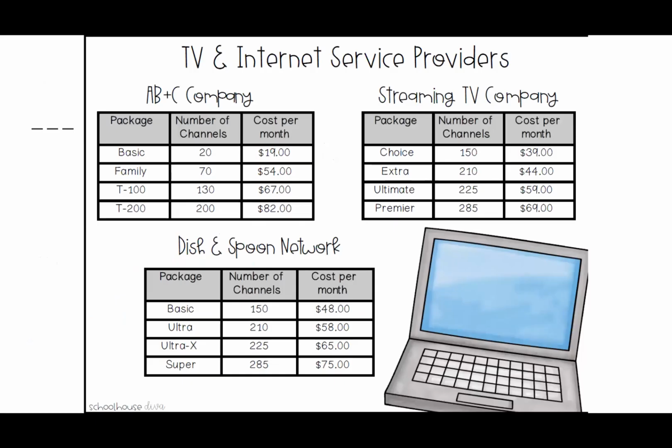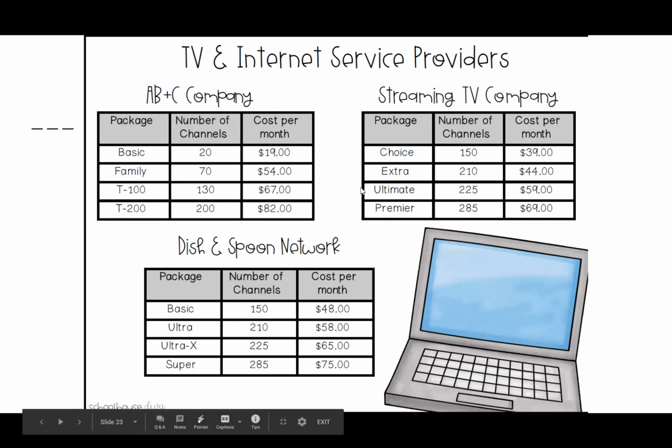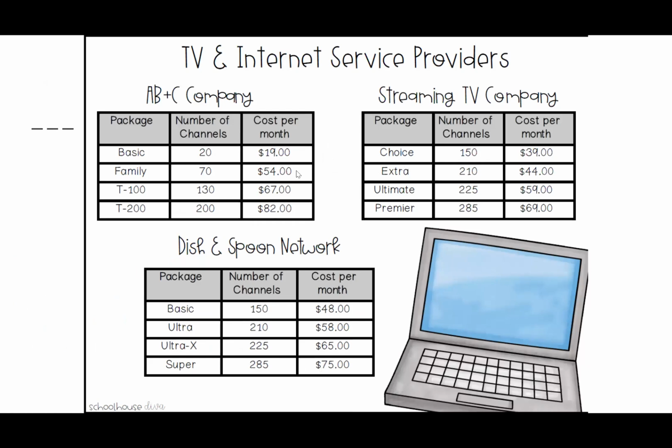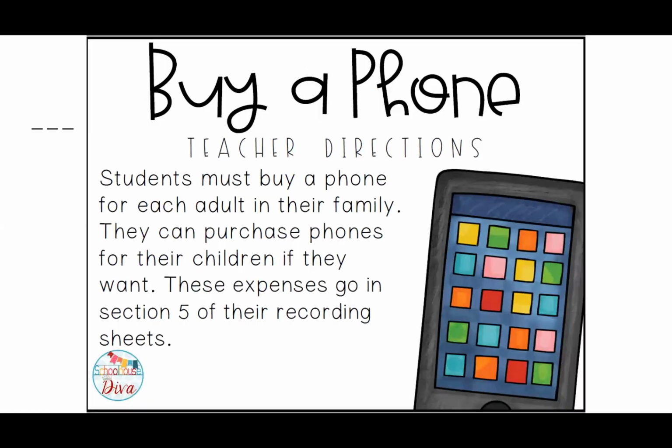So internet, these are 3 different internet companies and how much the cost would be per month. So, maybe you want the most channels possible, but you can't afford that. You want to pick the company that has the best rate, that sort of thing. Maybe you have to go with something basic because that's what you can afford.